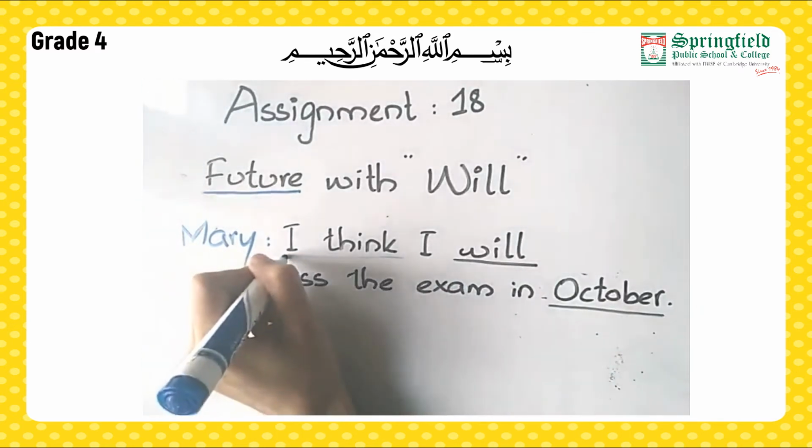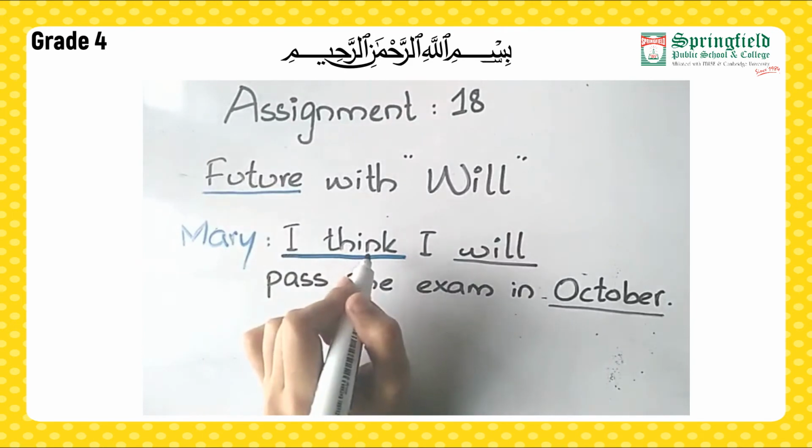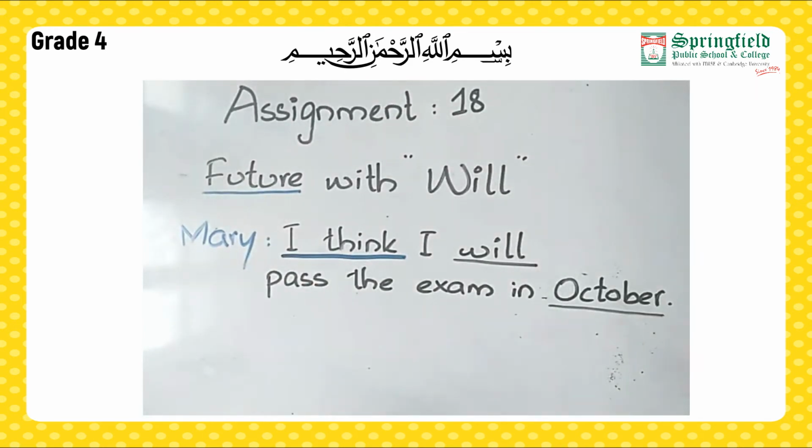As we are talking about future, we are mostly using I think or I believe. These words are basically used to predict or to forecast something that will happen. Always remember this thing that whenever we are using will, we are talking about the future. And when we are talking about future, we are predicting something that has to happen. So students, this was our concept for future with will. Now moving towards our exercises.